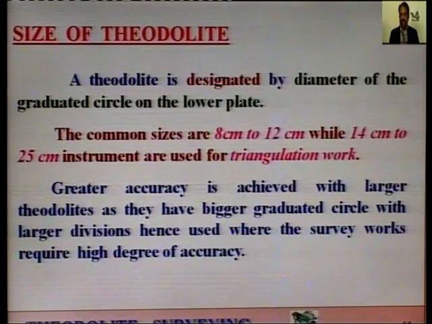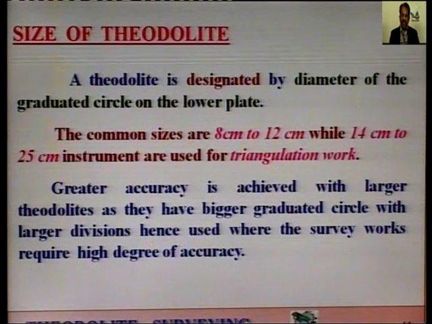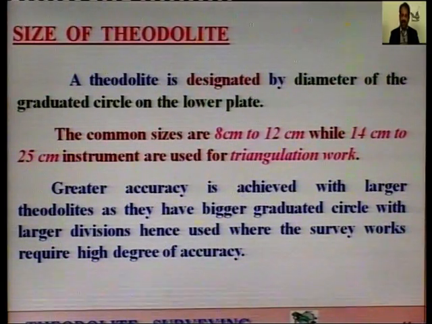The common sizes are 8 centimeters to 12 centimeters diameter of the lower plate, while 14 centimeters to 25 centimeters instruments, they are used for triangulation work. You must be remembering triangulation, that is chain survey, in which triangles are formed for conducting the surveying, that is called as triangulation work.